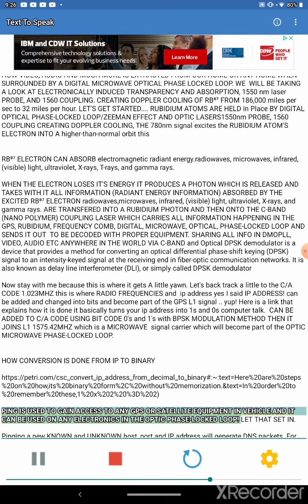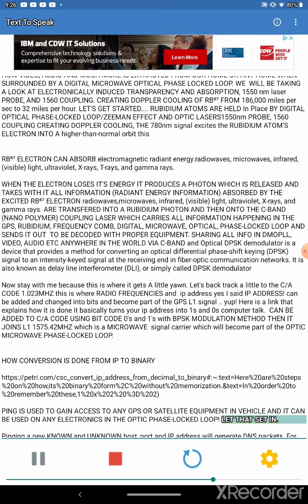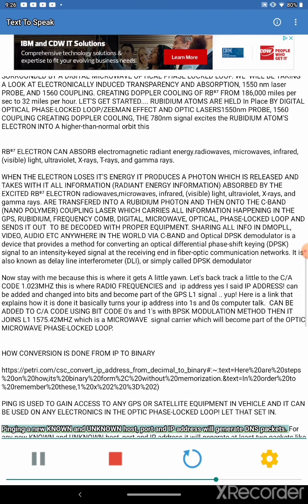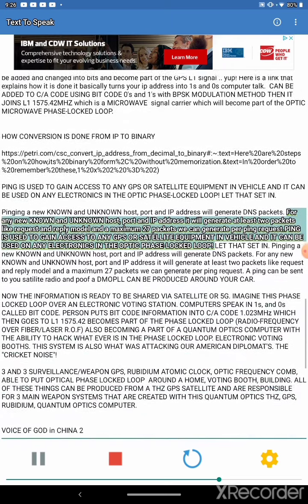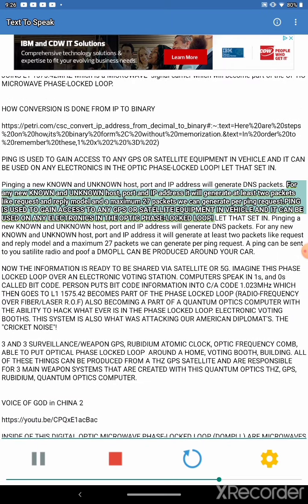Ping is used to gain access to any GPS or satellite equipment in vehicle, and it can be used on any electronics in the optic phase locked loop. Let that set in. Pinging a new known and unknown host, port and IP address will generate DNS packets. For any new known and unknown host, port and IP address, it will generate at least 2 packets like request and reply model, and a maximum 27 packets we can generate per ping request.